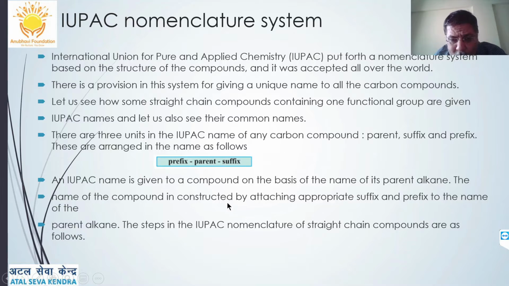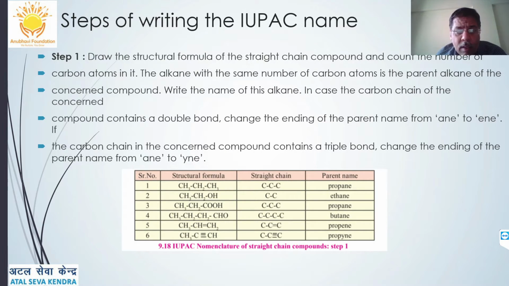An IUPAC name is given to the compound on the basis of the name of the parent alkane. The name of the compound is constructed by attaching appropriate suffix and prefix to the name of the parent alkane. The steps are as follows. First, draw the structural formula of the concerned compound as a straight chain and count the number of carbon atoms in the straight chain. The alkane with the same number of carbon atoms is the parent alkane of the concerned compound, and the name is given according to the alkane.